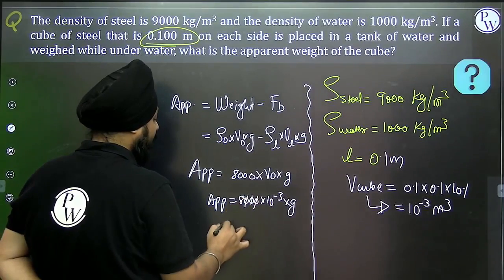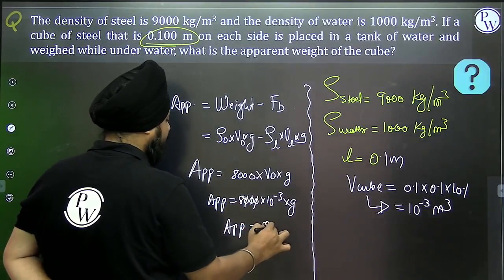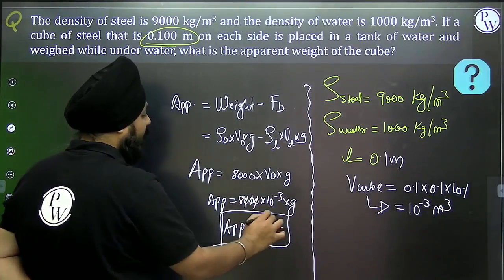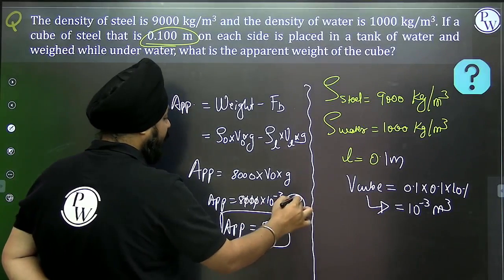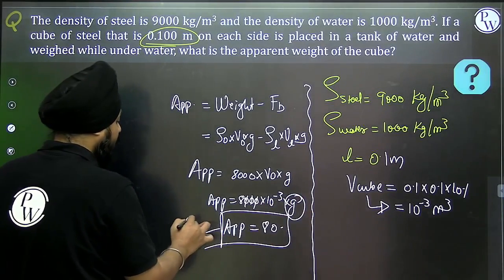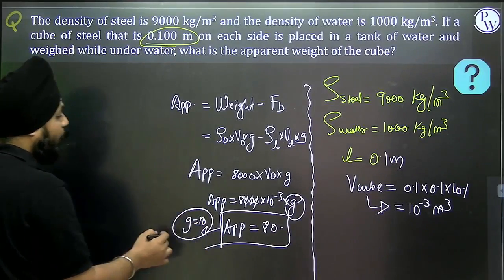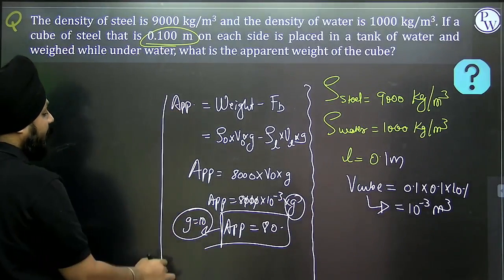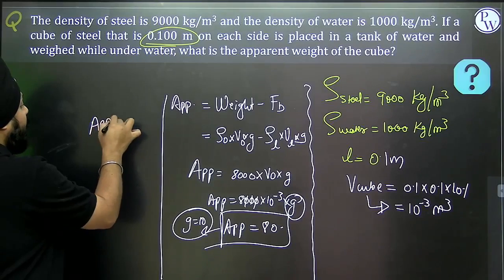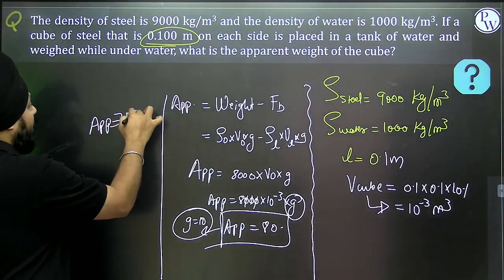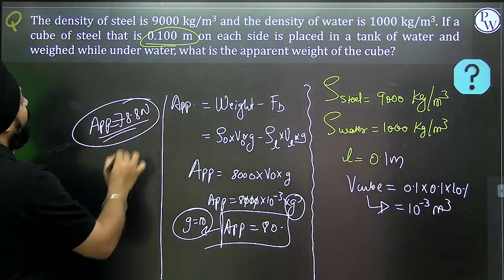So this will get cancelled. It will be nearly equivalent to 80 if you are considering g value as 10. If we are considering g as 9.8, then it will be approximately equivalent to 78.8 Newton.